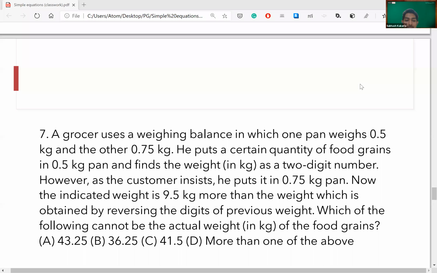Guys, you can either solve this question or you can use substitution, directly substitute the options. Both the methods would closely take the same time because this is a calculation intensive question.